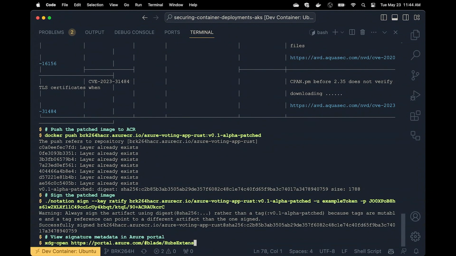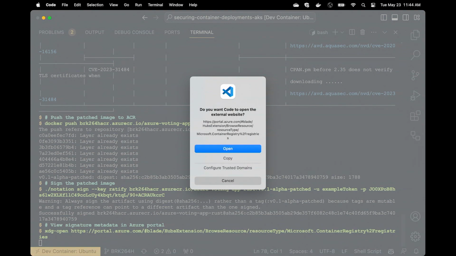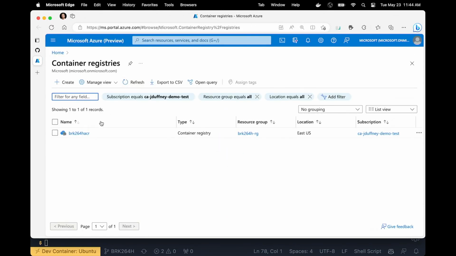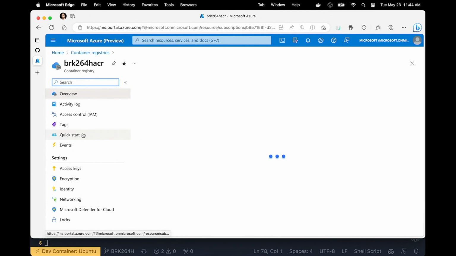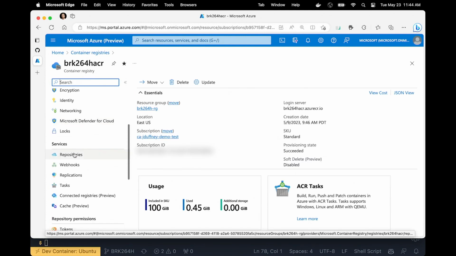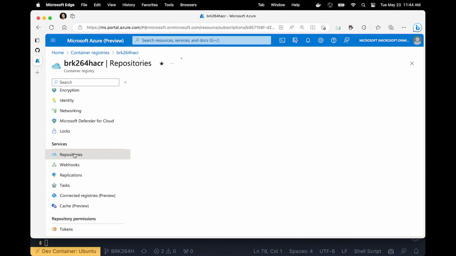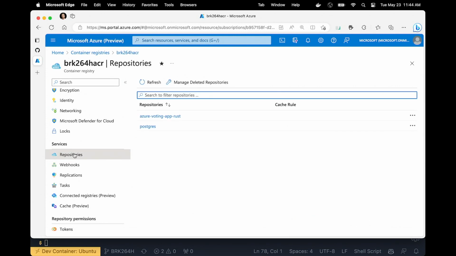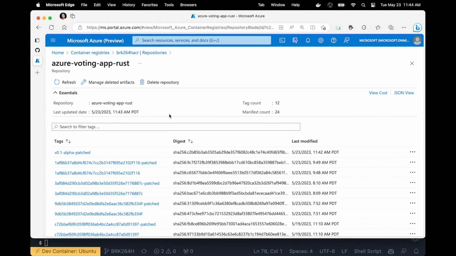So just to see what that looks like and to validate that the command line tool did what it said it did, I'm going to open up the portal. I'm going to browse to my registry. And then under Services, I want to go to Repositories to find where this image went. So it was the Azure Voting App Rust image, and now I have this tag with the version number and patched.